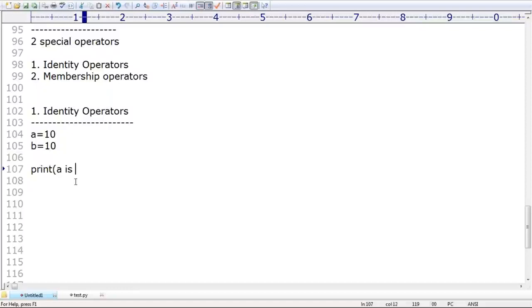A is B. Are you getting that? The is operator, sir. What is the identity operator? It is the is operator. I hope everyone can understand. If I execute this code, what is the output I'm going to get? True is the answer, because A and B are both pointing to the same object. To compare addresses, whether both references point to the same object or not, we should go for the is operator, which is nothing but the identity operator.